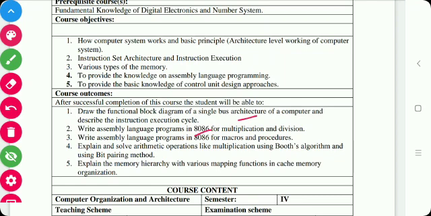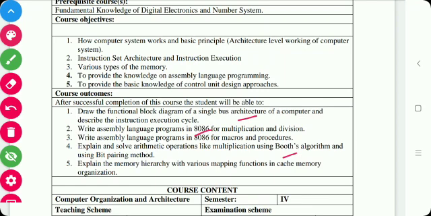The student can write programs for macros as well as procedures. The student will be able to explain and solve arithmetic operations like multiplication using Booth's algorithm and the bit pair recoding method.